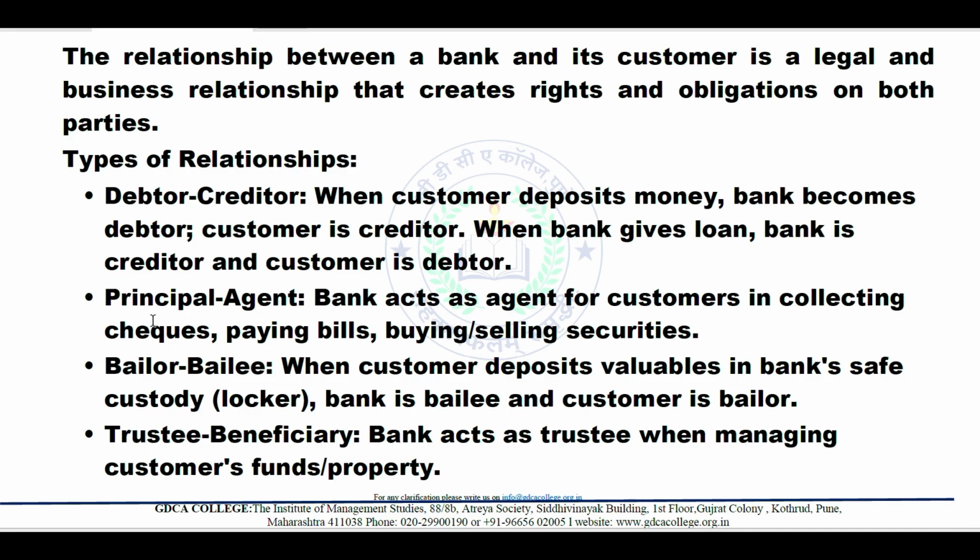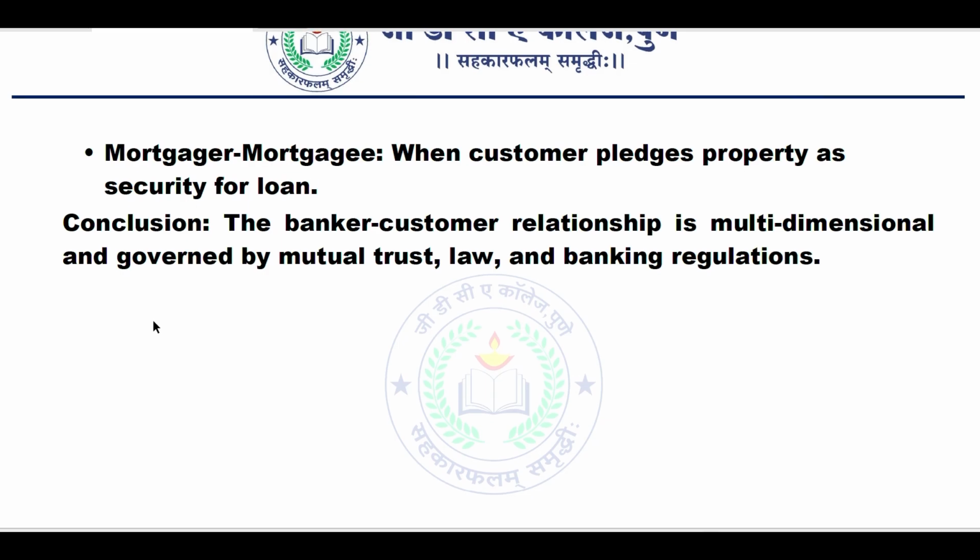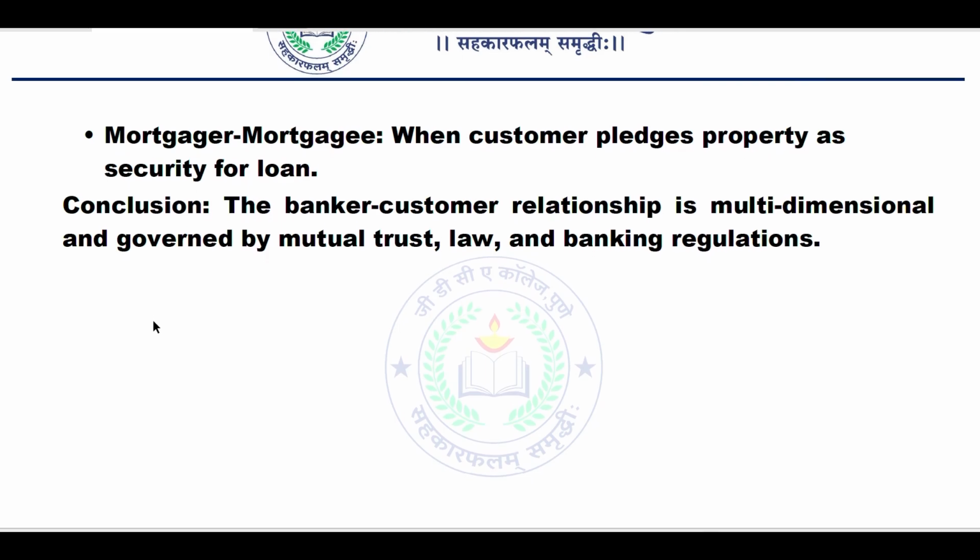Trustee beneficiary. Bank acts as trustee when managing customers' funds or property. Mortgagee. When customer places property as the security for a loan, or every time we call it a mortgage of the property.